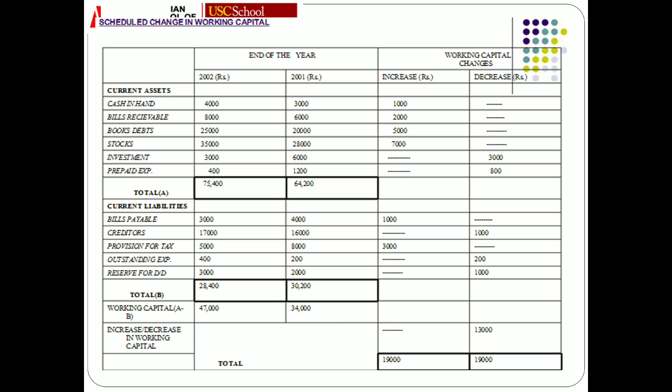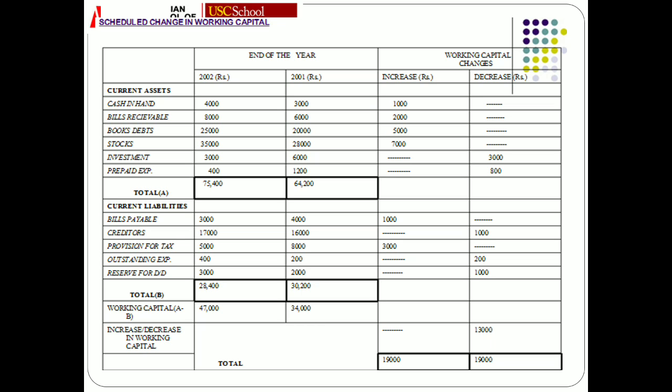Same we can see in case of provision for taxation, again a short term liability. Earlier it was 8,000, now it is 5,000 rupees. The value has decreased, but we have written it in the increase column. For outstanding expenses, it was earlier 200, now in the current year it is 400. It means the value has increased. But where will it be written? It is to be written in the decrease column because of the inverse relationship.